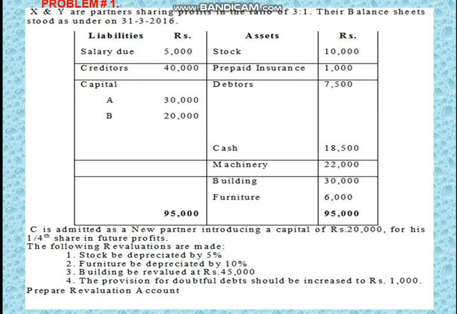In this problem, there are two partners X and Y sharing profits and losses in the ratio of 3:1. Their balance sheet is given here, and then C is the new partner admitted here, and there are four revaluations made. First one, stock is depreciated by 5%, furniture depreciated by 10%, and then building is revalued at 45,000. Provision for doubtful debt should be increased by rupees 1,000.